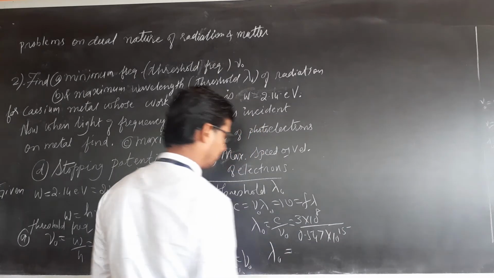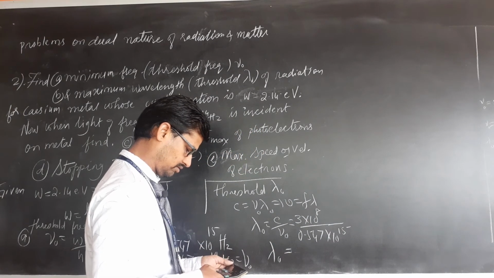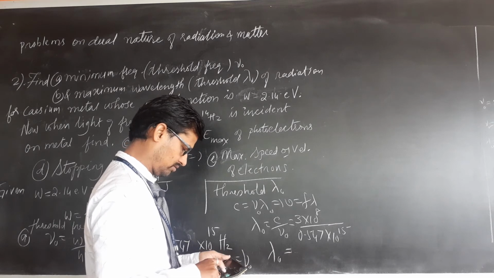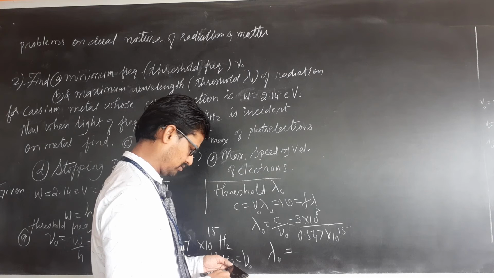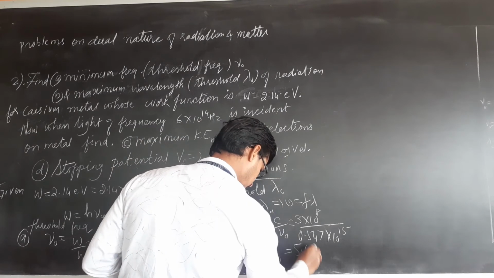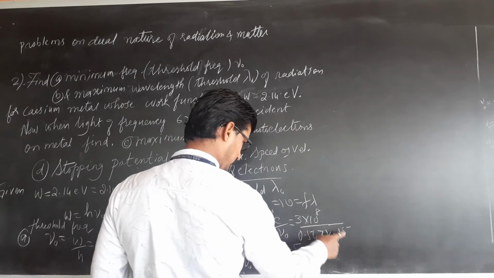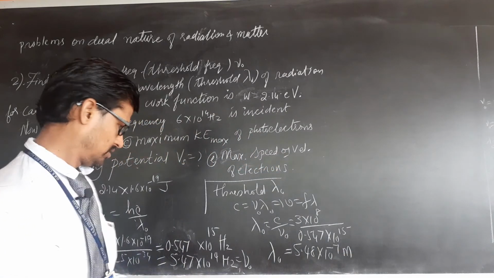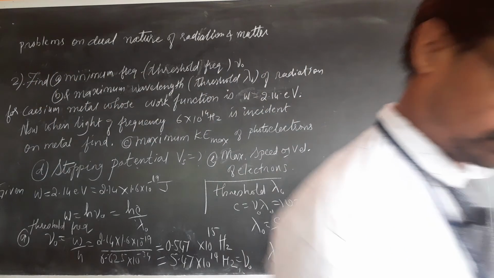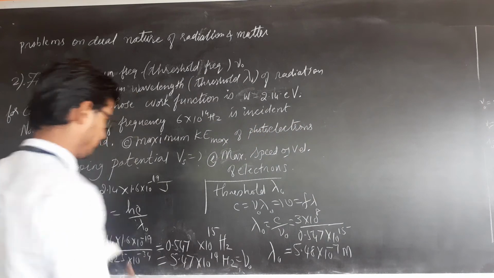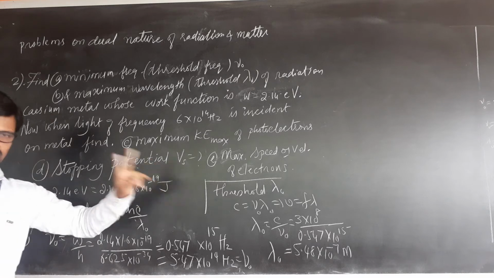This answer also we will find. Eight minus 15 is minus 7 meter.